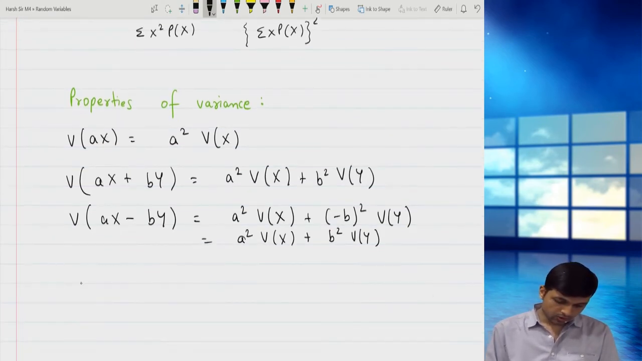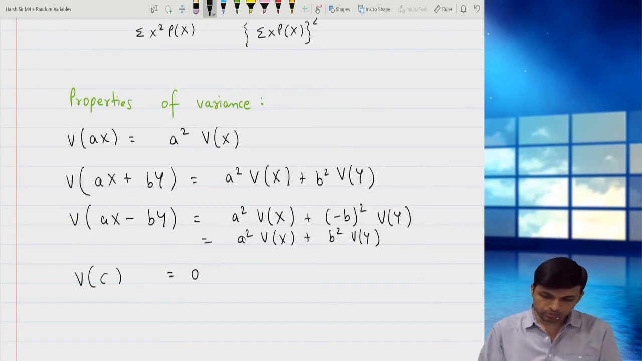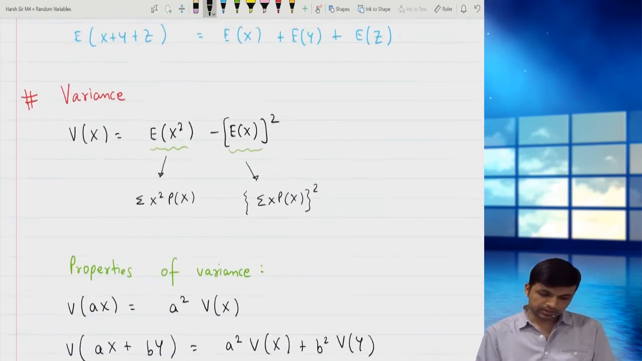Okay, and variance of a constant is 0. Expectation of a constant is the constant, but variance of a constant is 0. You have to remember all these terms and formulas, because these will be directly useful in the sums. If you are not comfortable with formulas, you will have problems in the sums. So yeah, this is all about expectation and variance, the formula part.